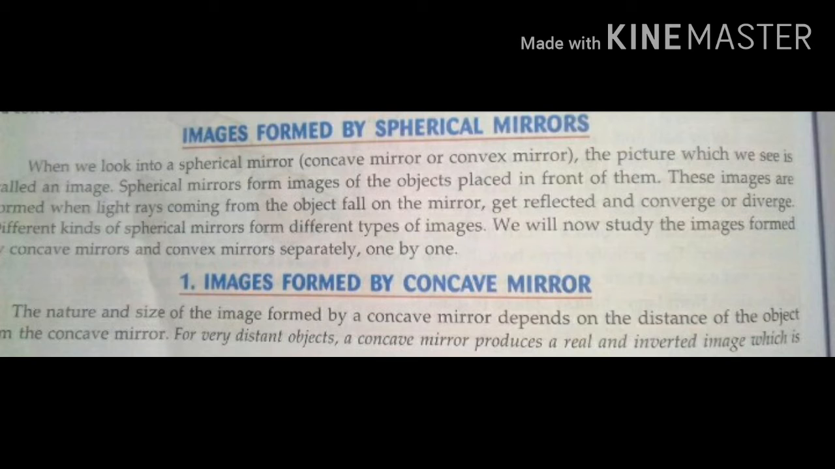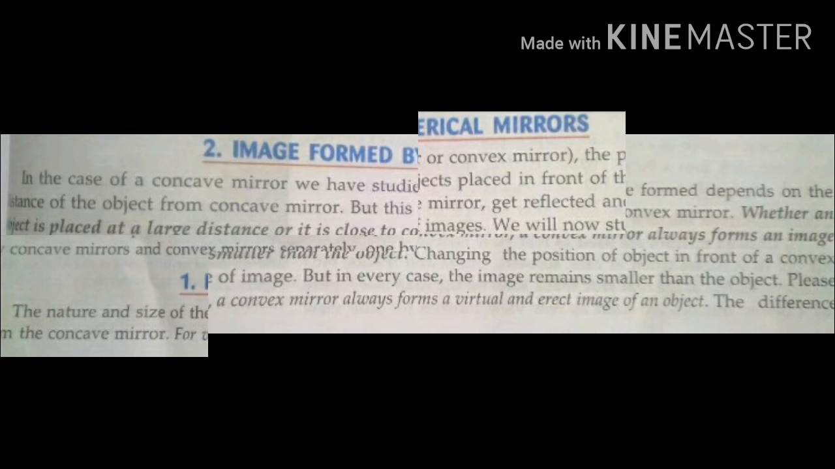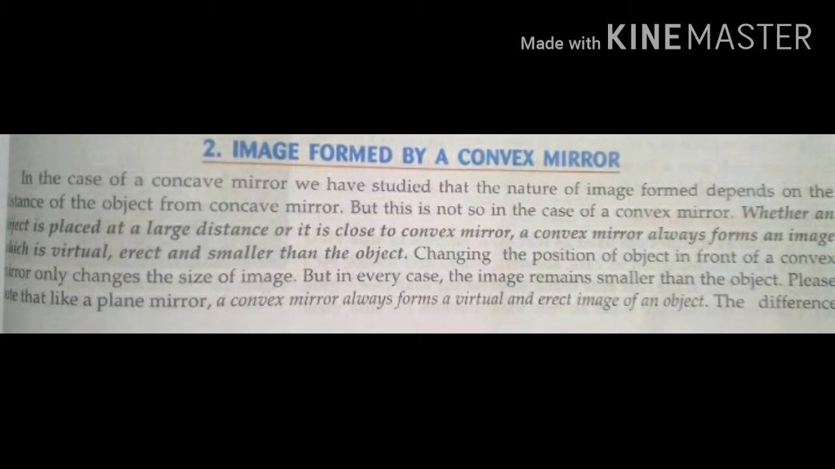The nature and size of the image formed by a concave mirror depends on the distance of the object from the concave mirror. For a very distant object, a concave mirror produces a real and inverted image which is much smaller than the object. Image formed by a convex mirror.